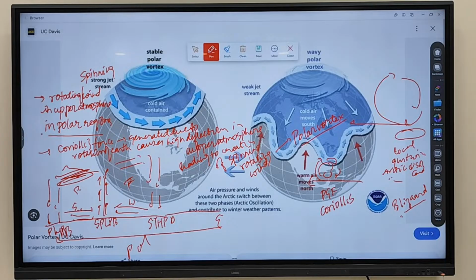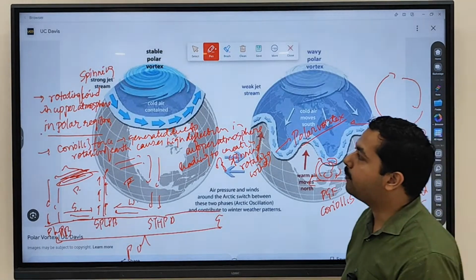Clear? So when a blizzard comes, what happens? Snowfall. Excessive snowfall happens in USA and Canada. Excessive snowfall also happens in the case of Russia, the Siberian region. Clear? We have discussed that, no? So why is this blizzard coming?